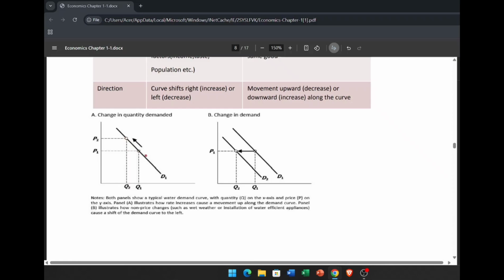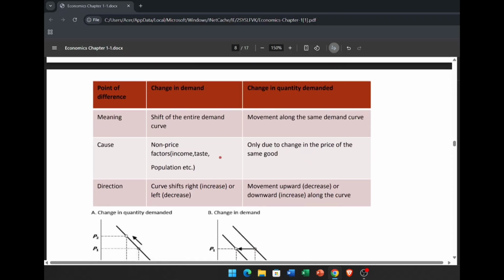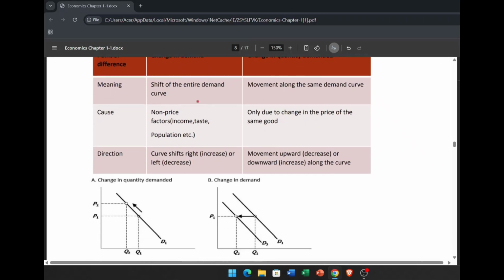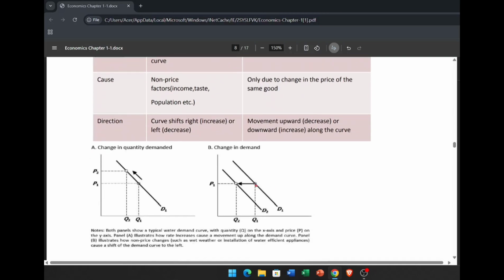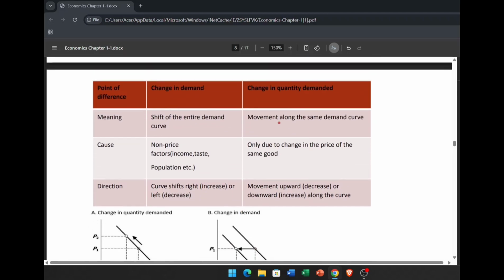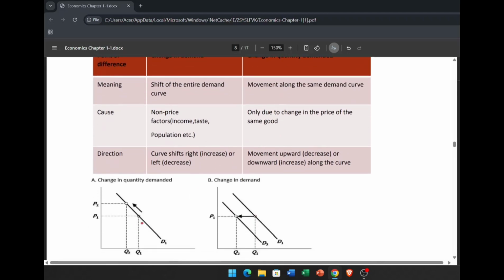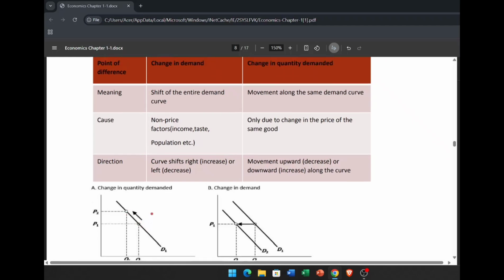So there is a movement along the curve, and in change in demand, there are two demand curves, D1 and D2, and the price is the same, but the demand curve has shifted. So basically, if you want to describe the difference between them, here is the box. In change in demand, there is a shift of the entire demand curve. The demand curve at first was here, then it shifted here, and in change in quantity demanded, there is no demand curve shift, just a movement along the line.